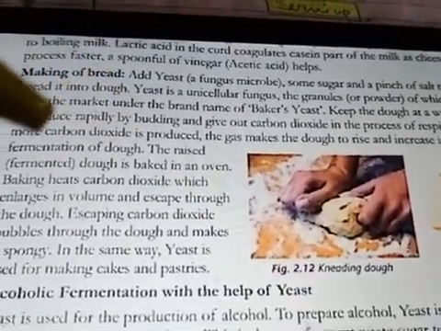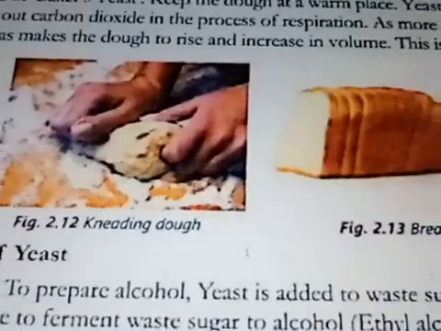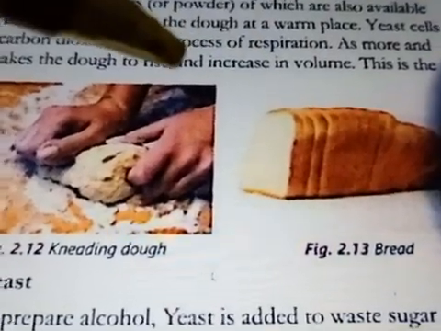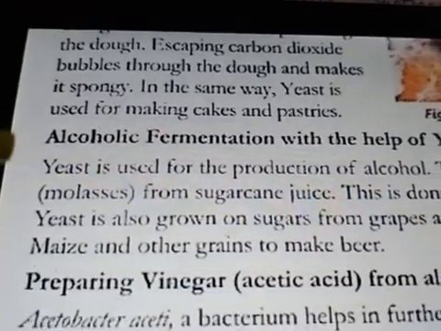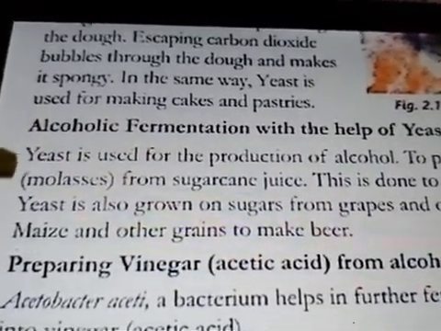Now the raised dough is baked in an oven to form bread like this. Again, here microbes are involved. Now the next example. Now the fourth one. The fourth example is taken of alcoholic fermentation with the help of yeast.